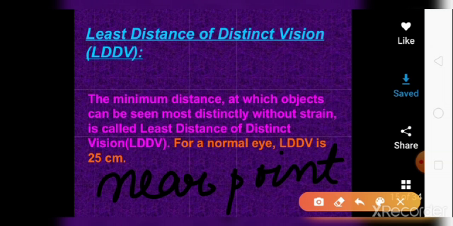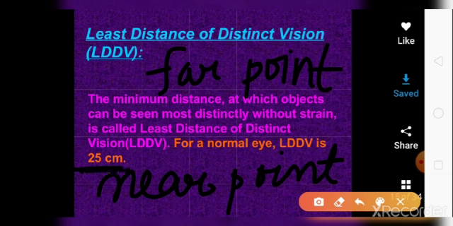That distance is not defined for a particular person or your eyes. That is infinity for a normal eye. Far point is infinity and near point is 25 centimeter, also known as least distance of distinct vision.